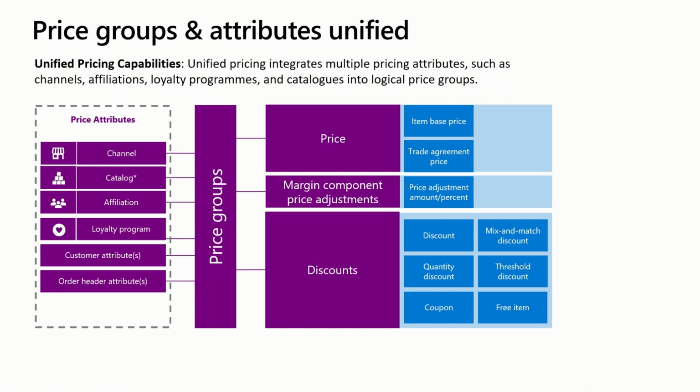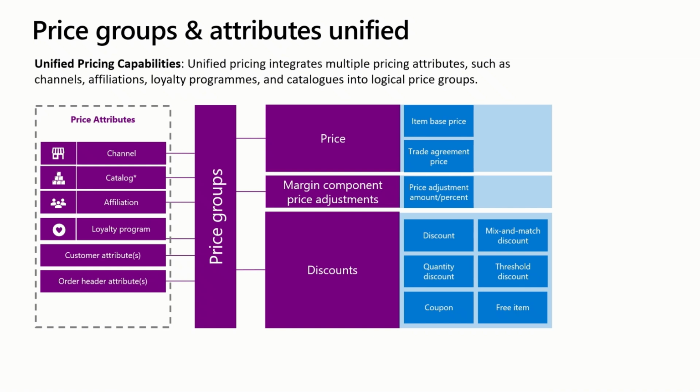So when setting up a price or margin adjustment through a trade agreement, you can post the journal using the price group, ensuring that the price or adjustment targets all the attributes associated with your group. This allows businesses to develop more dynamic and targeted pricing strategies with precision.